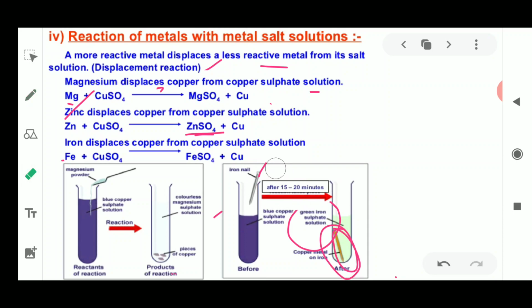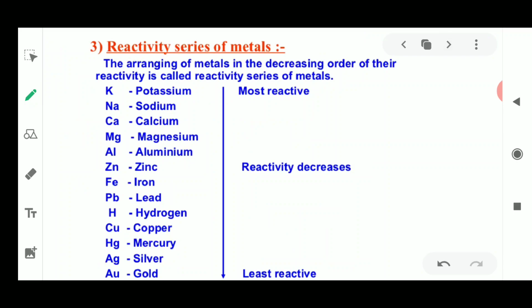So this is how the reaction takes place, and various salts are going to be formed because of the reaction of metals with metal salts. Okay. Next is the reactivity series, according to which these reactions were taking place.